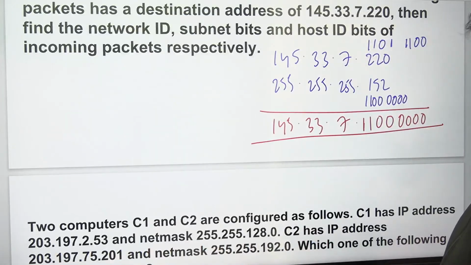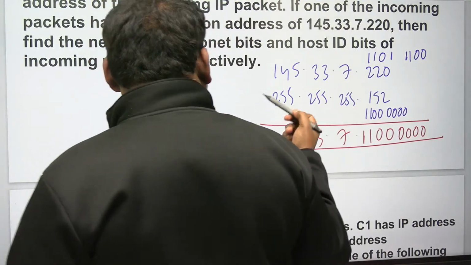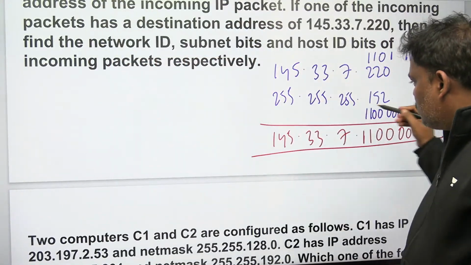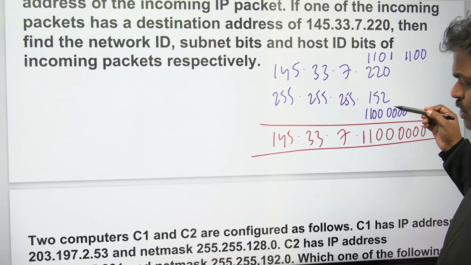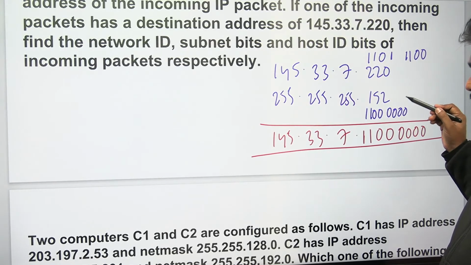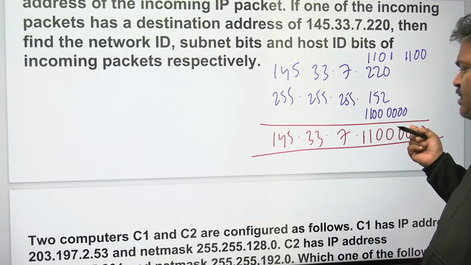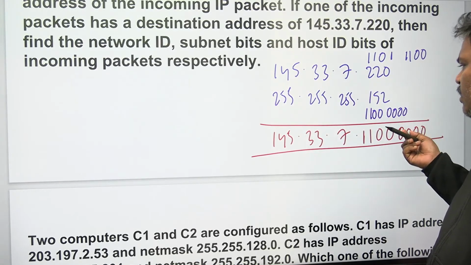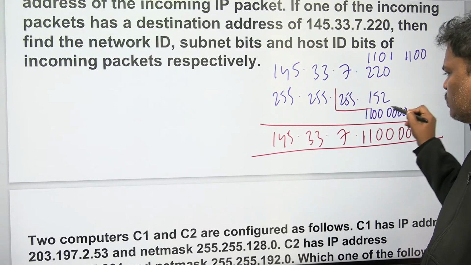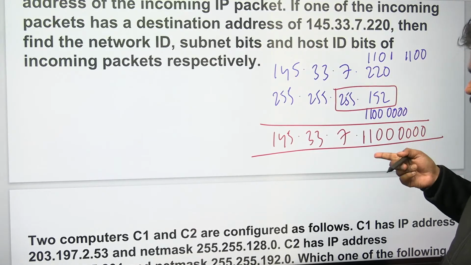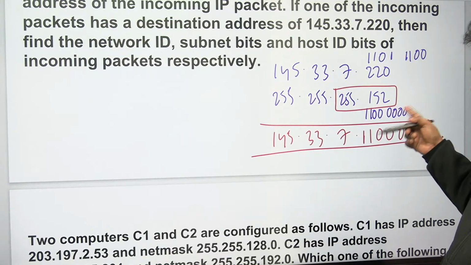But one small question I want to ask everyone watching this class. Everyone listen, in the mask, careful. Can you help me know which class it is? I think it is class B. Class B means the network area is the first 2 bytes and the next 2 bytes are the host area.